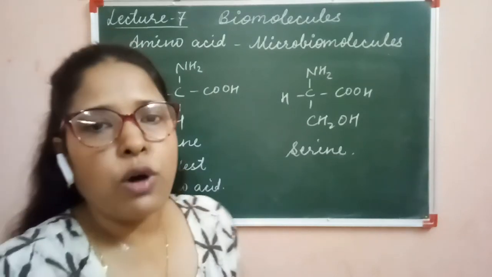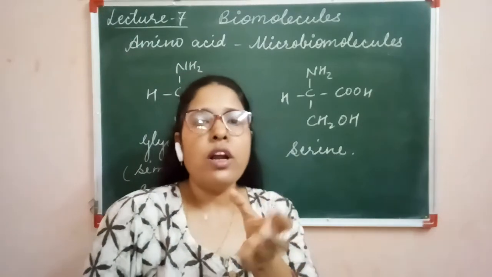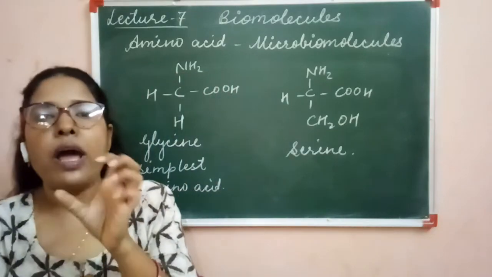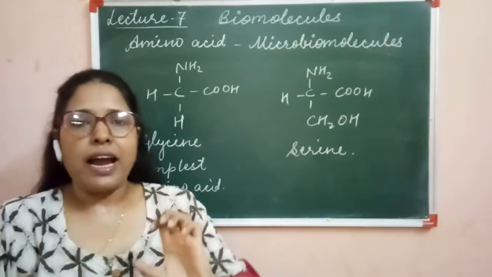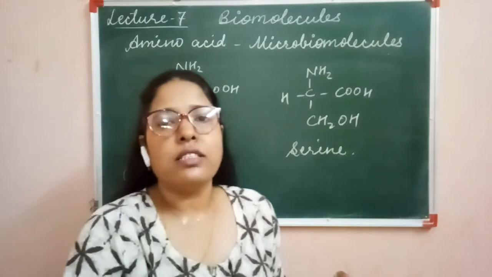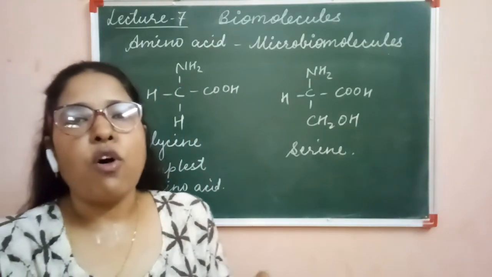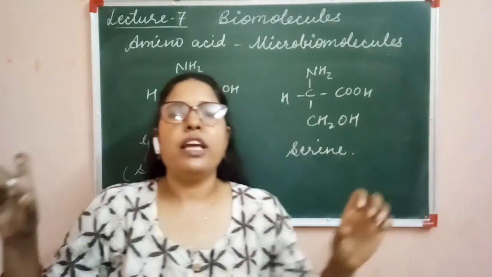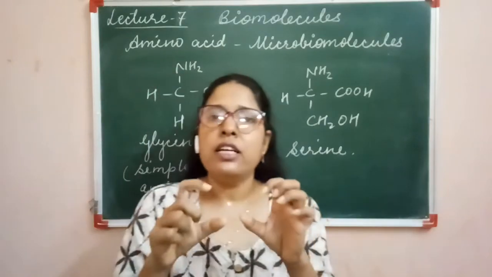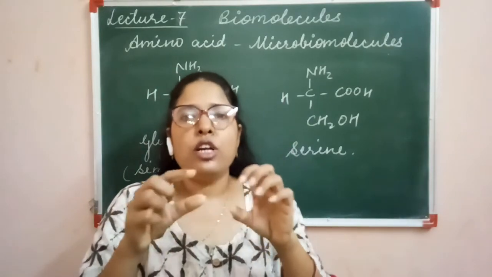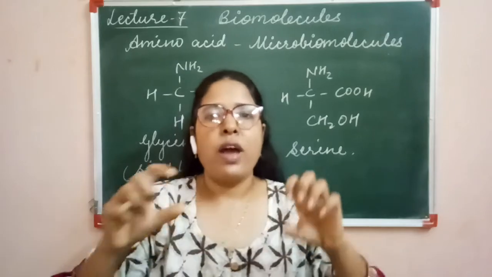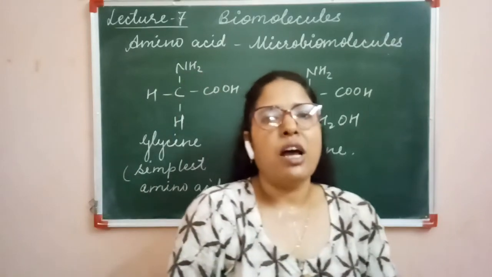Next, we will know how the bond is formed between two amino acids, because we know that many amino acids bond together and form a long chain of protein, that is called a polypeptide chain. In between the amino acids, peptide bonds are present.